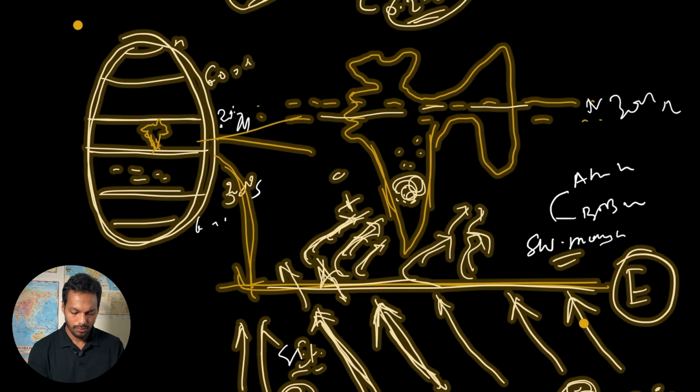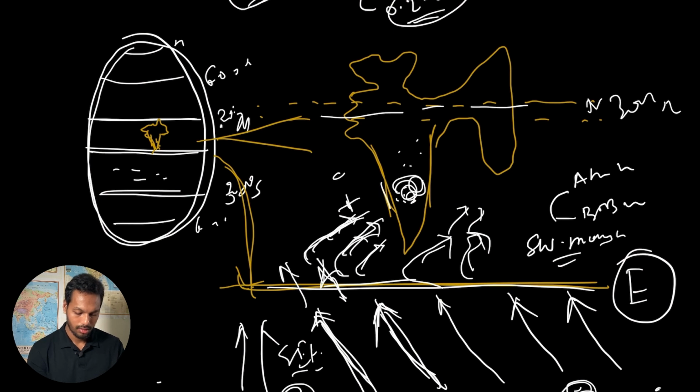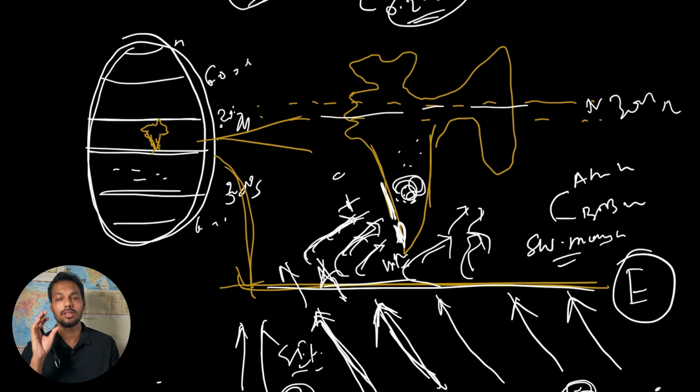So this Arabian branch will enter or will touch Kerala. This is Kerala state, so it will touch Kerala on the 1st of June. Generally, over a long period, that is called the onset of monsoon period, first week of June or 1st of June. The dates vary by a few days, like 7 days, the standard deviation, so it may be the last week of May or the first week of June. It will touch Kerala, then subsequently it will move eastward and northward.